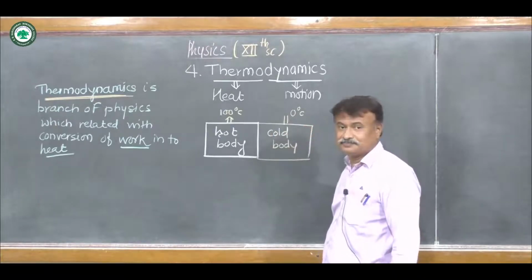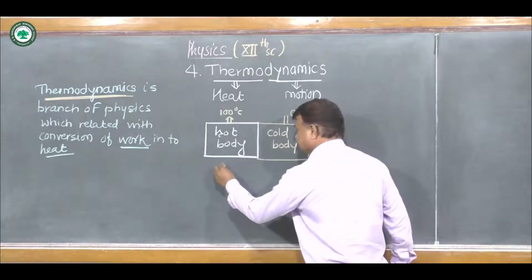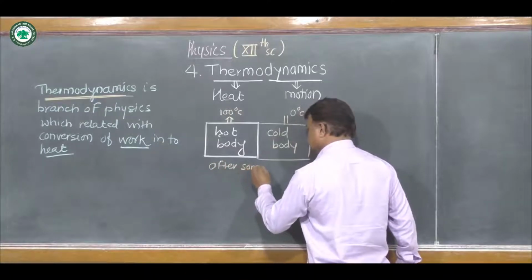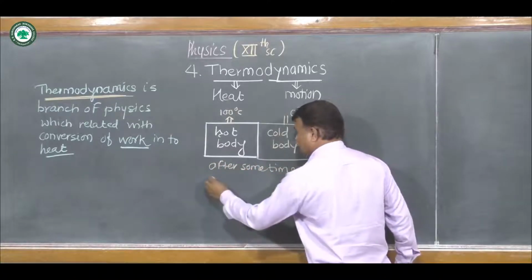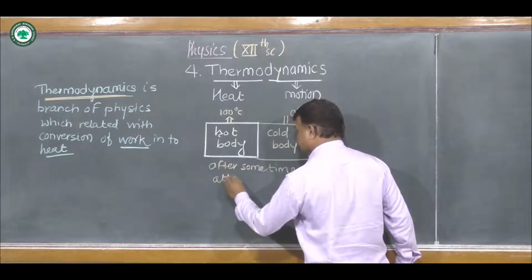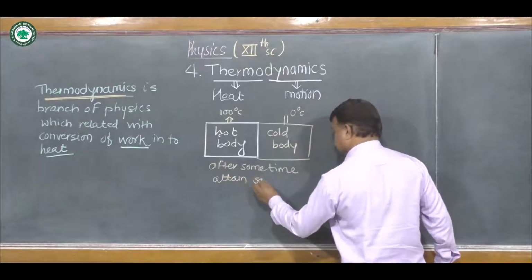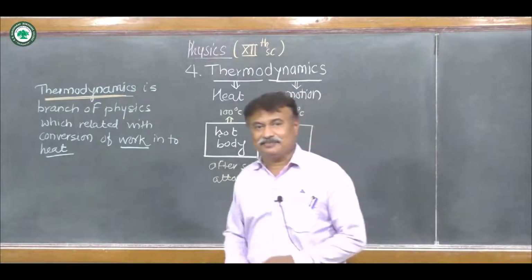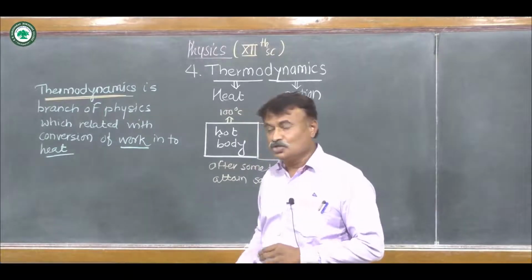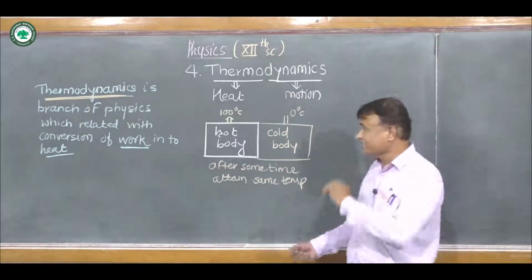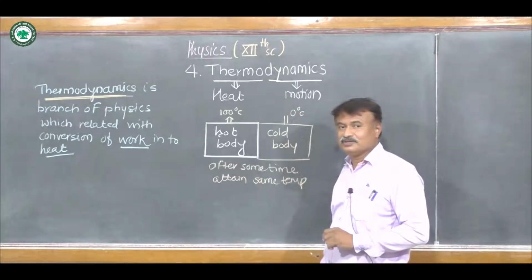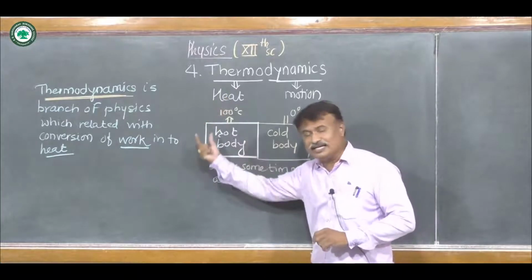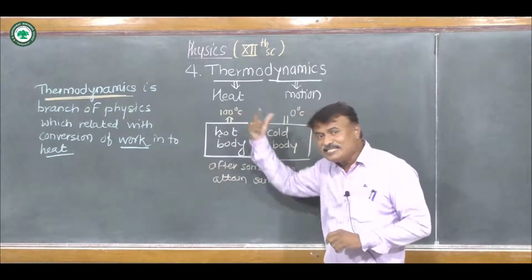After some time, both bodies attain the same temperature. So according to this example, the temperature of the hot body continuously decreases and it loses energy.